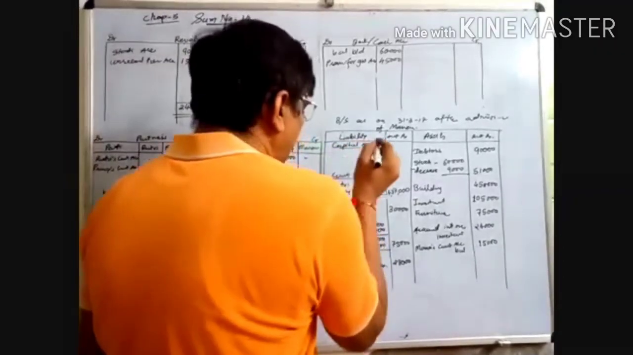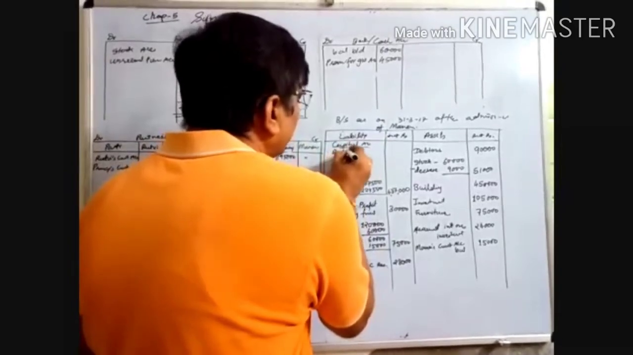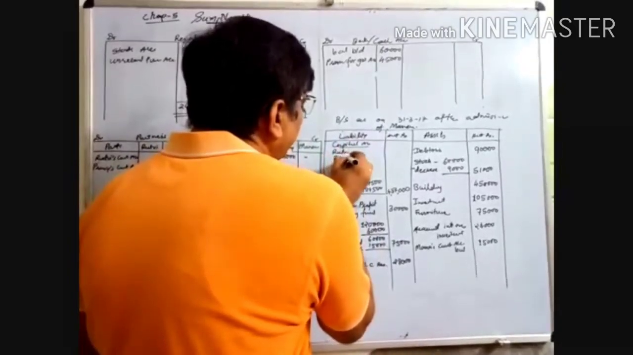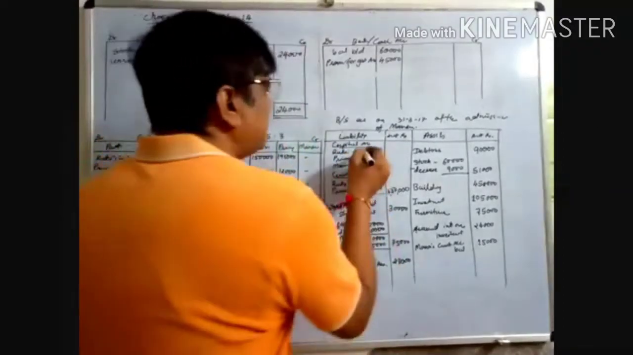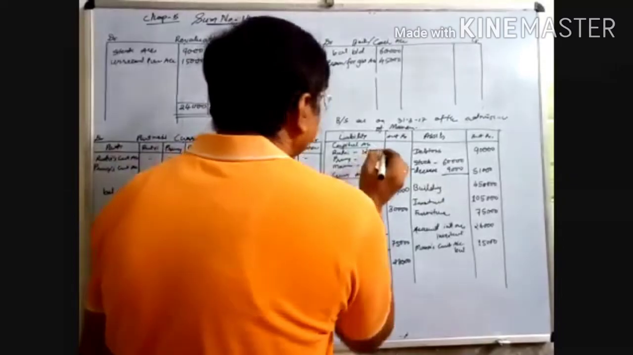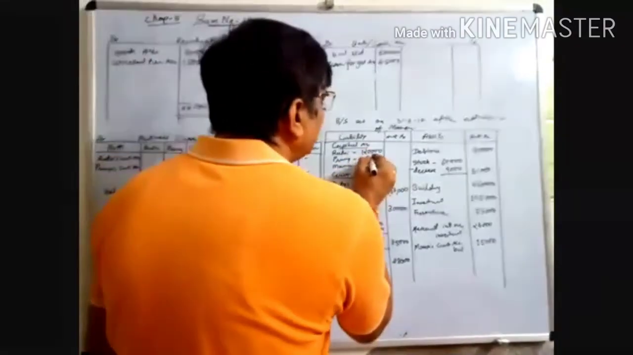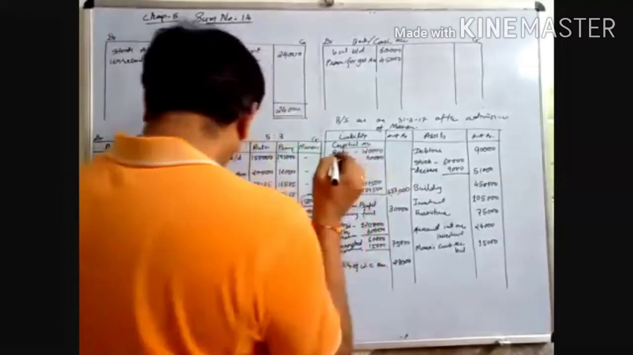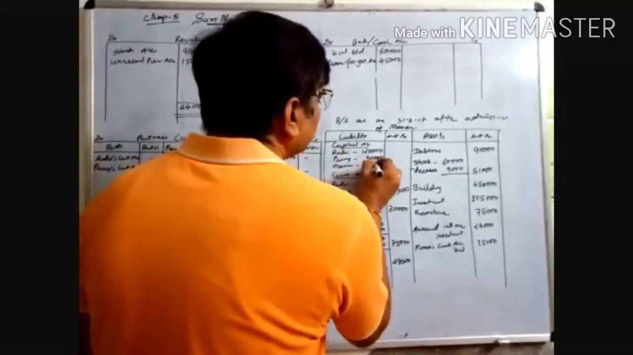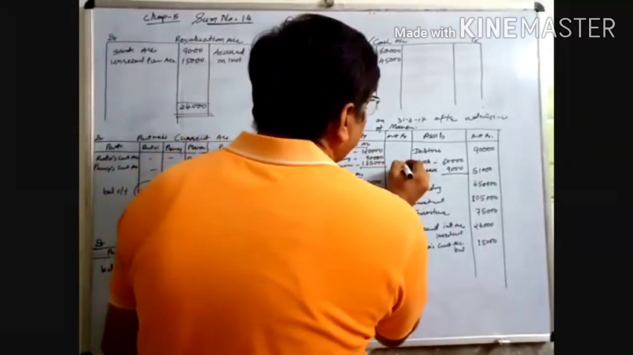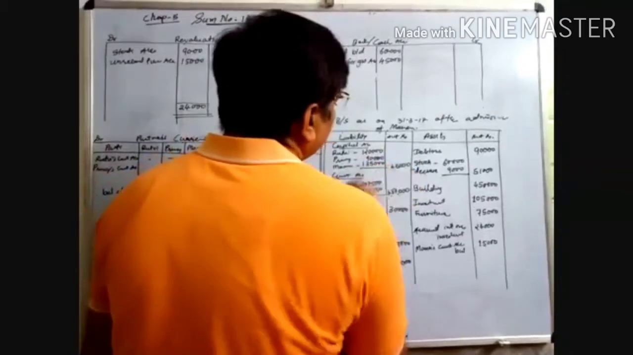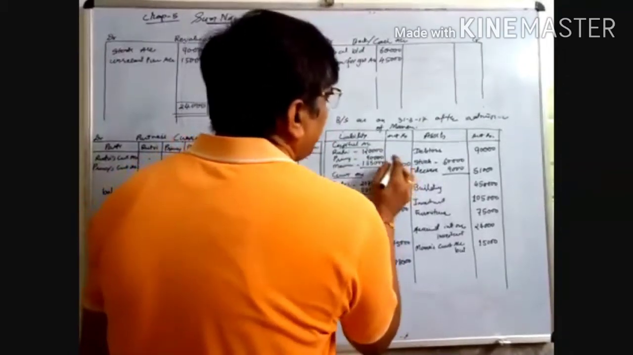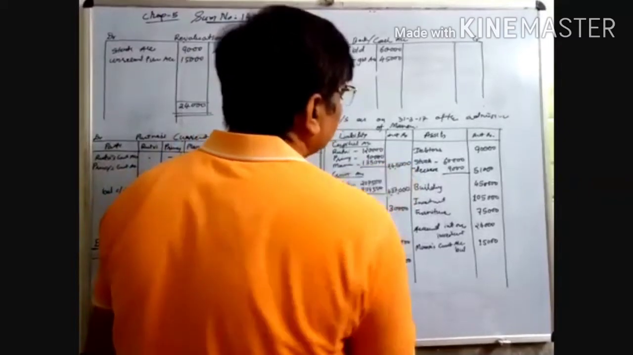Partners capital account. There you write down Rutvi, Prince, and Manan. And the entries are 1,20,000, 90,000 and 1,35,000. Do the totaling, write in the outer column. The total is 3,45,000.